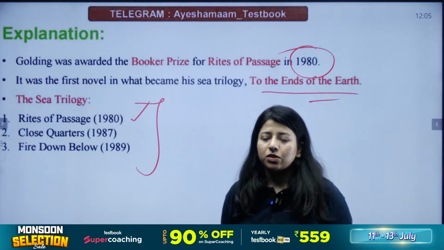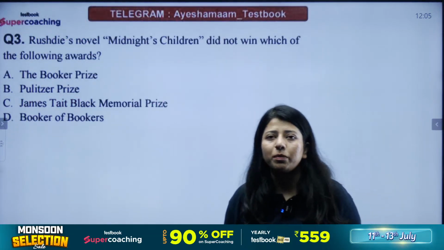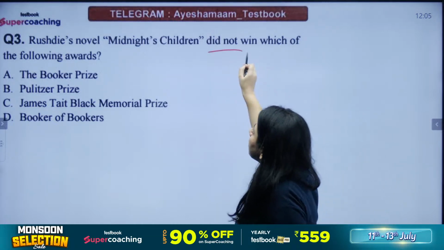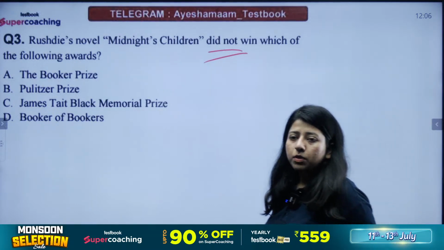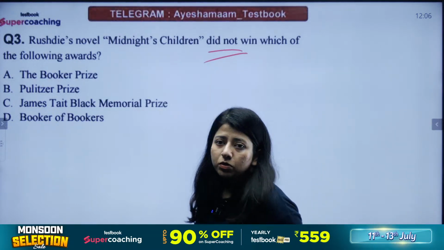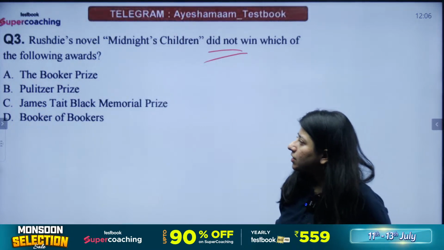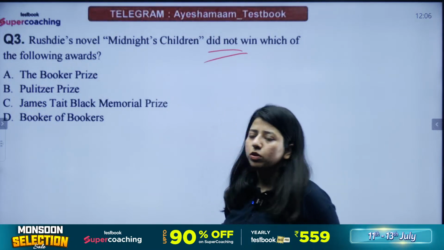Okay, let's look at the next question. The next question asks, Salman Rushdie's novel Midnight's Children did not win, did not being the keyword here, which of the following awards? Which of the following awards was not awarded to the novel Midnight's Children by Salman Rushdie? Was it the Booker Prize, the Pulitzer Prize, the James Tait Black Memorial Prize or the Booker of Bookers?